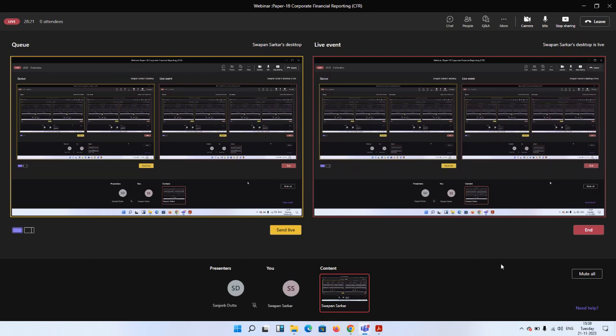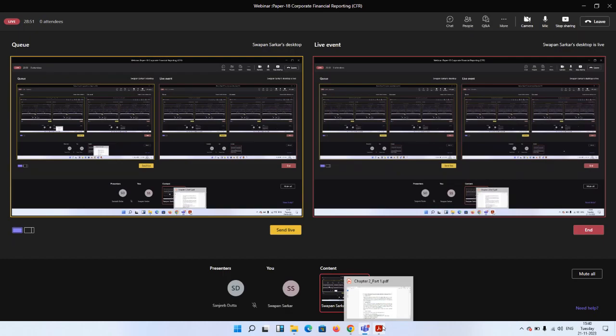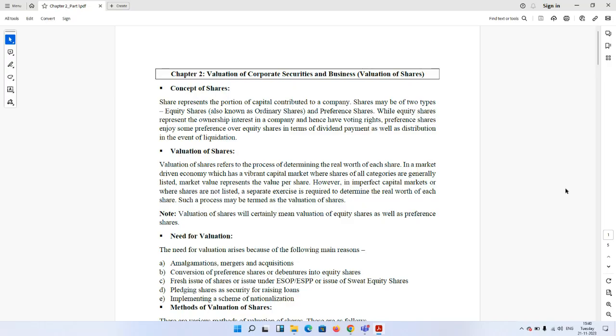Keeping in mind the examination, we are picking up certain topics which will be important for examination purposes, and in that way our today's topic will be valuation of goodwill and shares. If within the given time frame we can complete the discussion on this topic, then I'm also expecting to start a new topic, value added statement, provided I can complete the discussion on valuation of share and goodwill within the given 2-hour time. So let me just share with you the notes first. These notes in the form of a PPT will be shared with you later on.